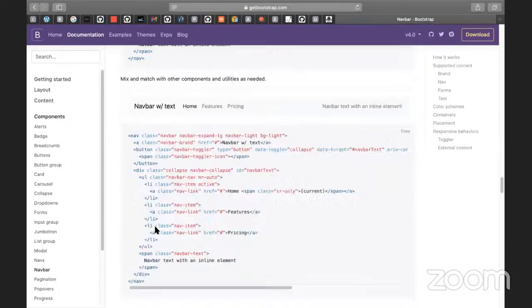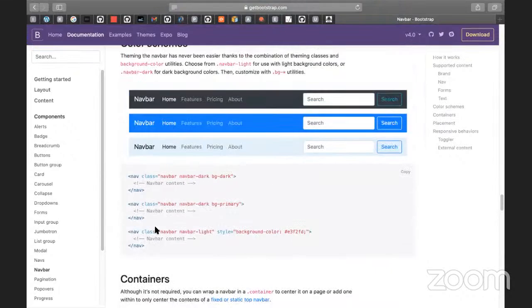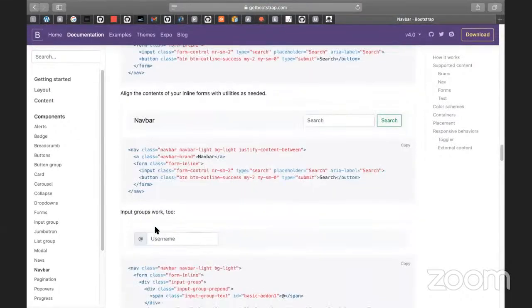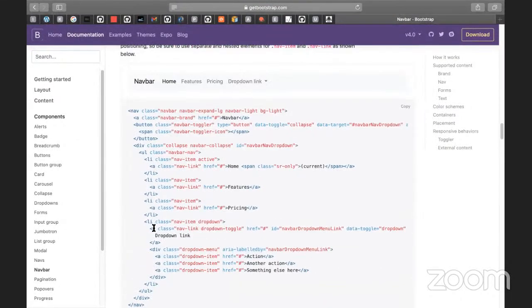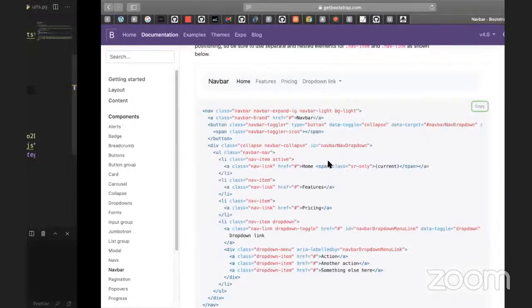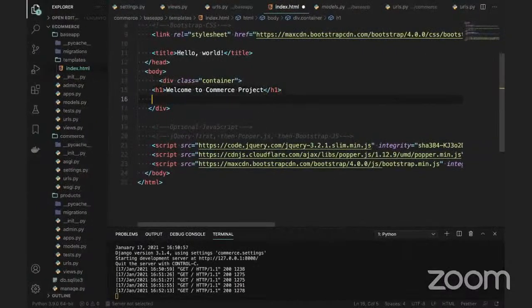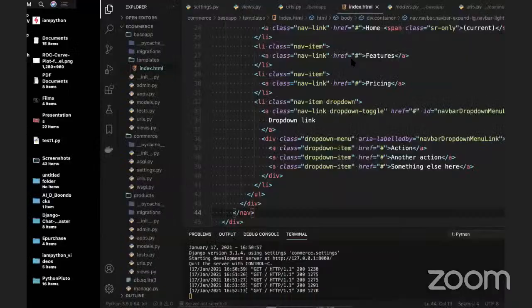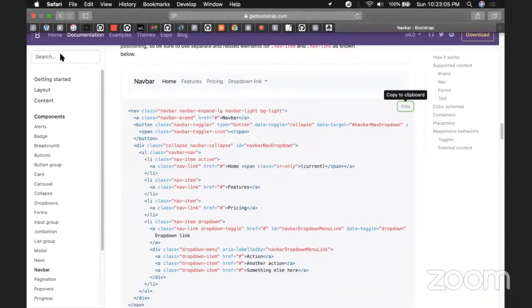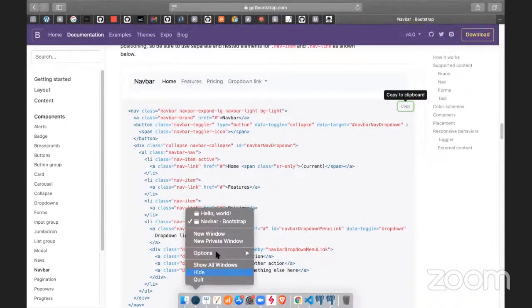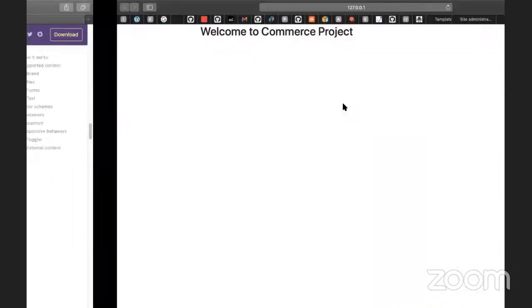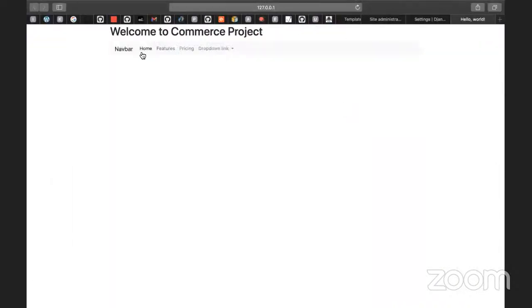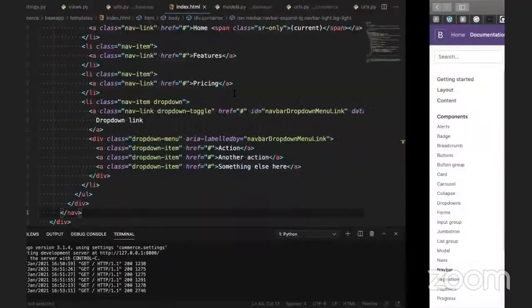What I will do is copy some navbar to show in our project. So I will use this. I will write after this, putting this in, and if you refresh your screen, one second, guys. I'm going to refresh this. Hello world. You can see there is a menu. So we are able to create a menu here. This menu is there. So we don't need this "welcome to commerce project."